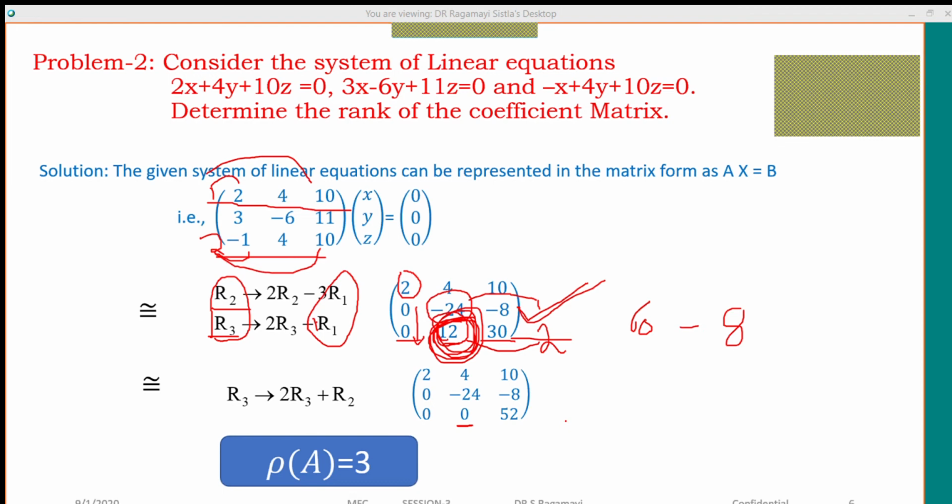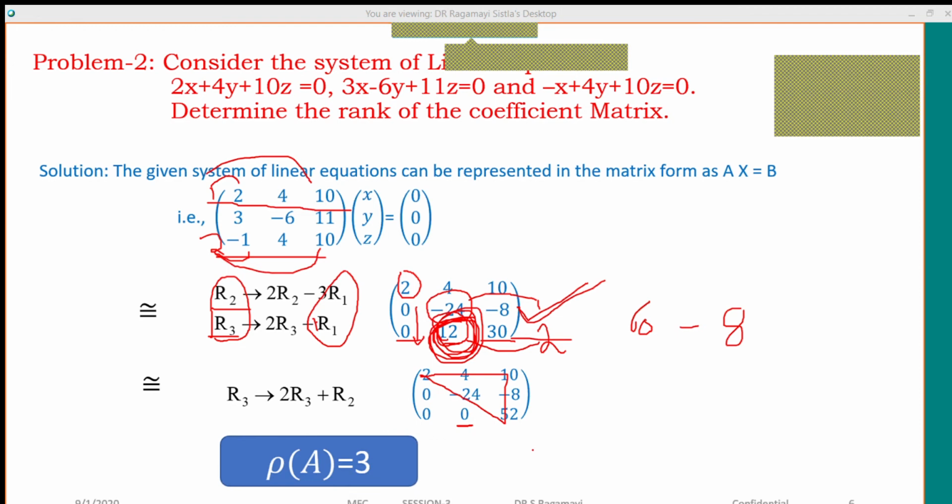Now, you tell me whether it is an echelon form or not. Already I told you, if the given matrix A is a square matrix, then our echelon form looks like an upper triangular matrix. Is it an upper triangular matrix or not? Yes, the elements below the diagonal elements are zeros. Yes, it is our required echelon form.